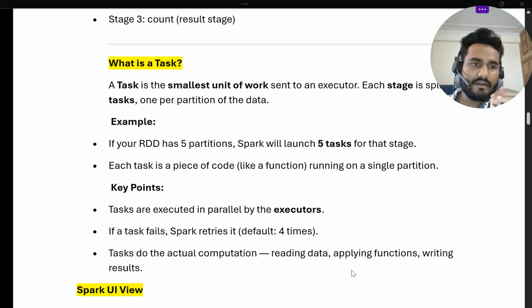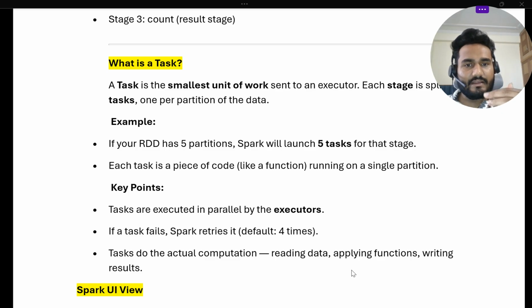So we understand, first is the job. If there is an action, a job gets created. Under that, there are stages. Coming down the hierarchy, we get the job, which has a result stage, and if shuffle partitions happen, it will create a different stage. If there is no shuffle, it will stay with the same stage. Then based on the partitions of your RDD, if there are five partitions for each stage, it will create five tasks, and these tasks will get executed on each executor. Okay.